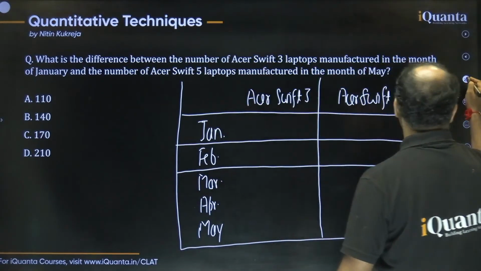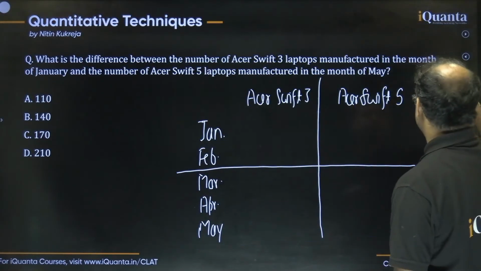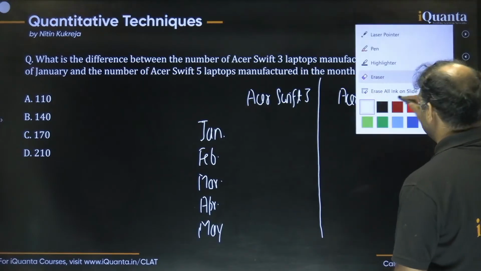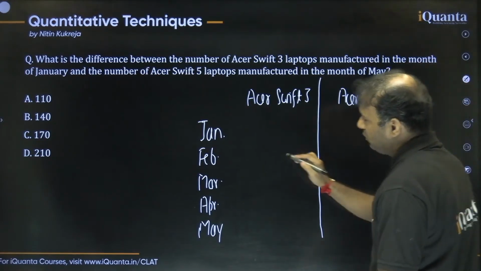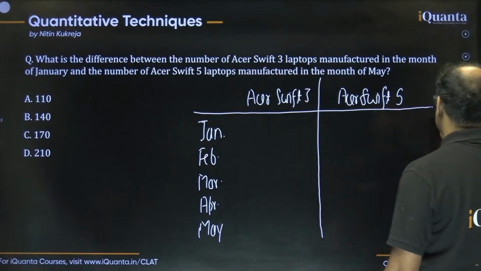Okay, we also need to find out the total number of laptops in both of these months as well, right? In all the months of both the types.